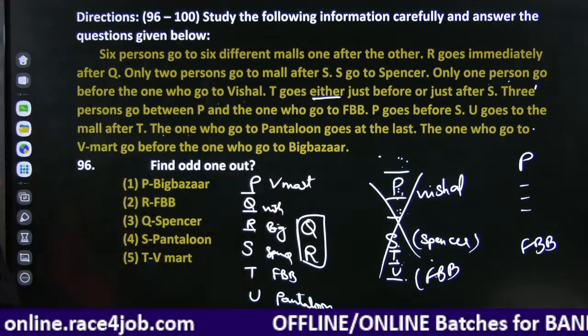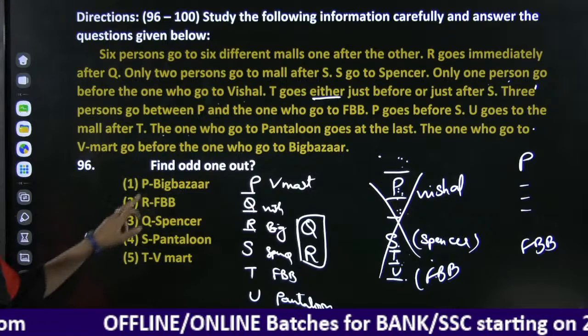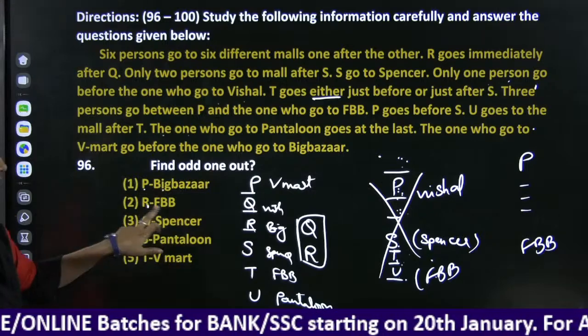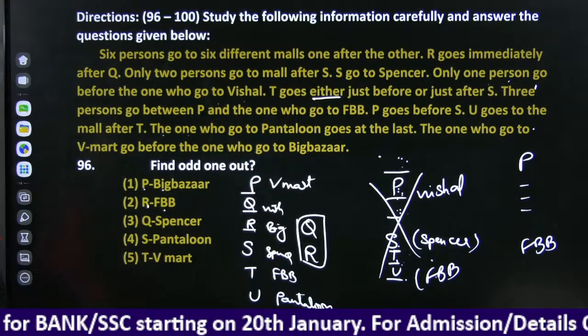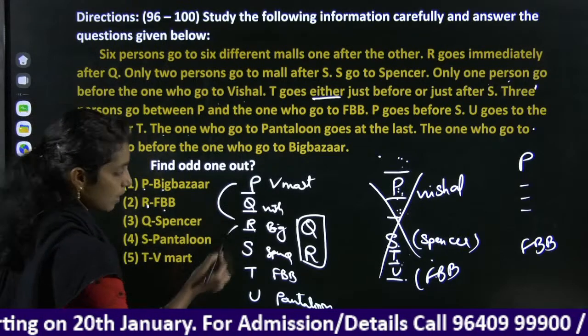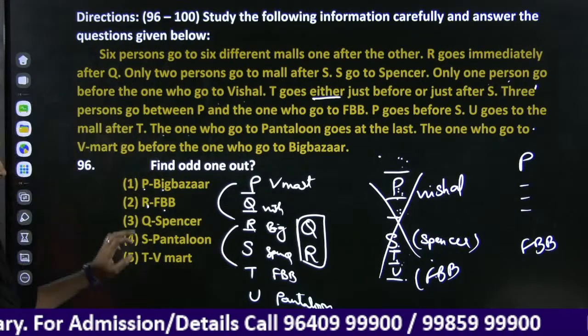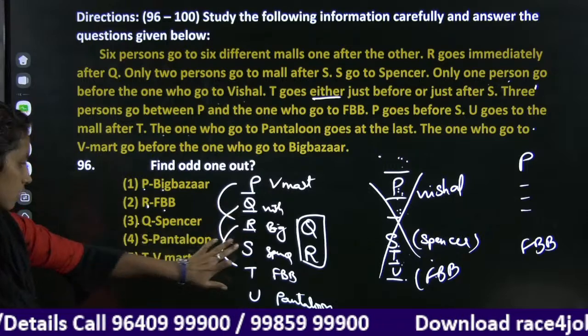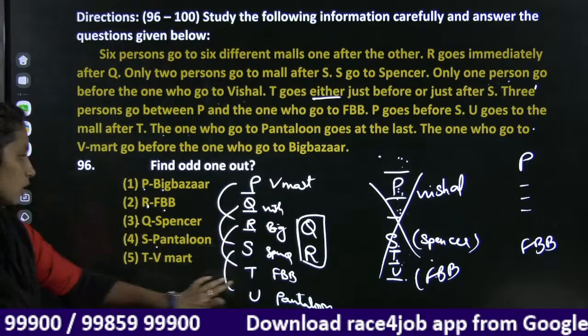Right, this is our puzzle. Find the odd one out. Check it here. P Big Bazaar, R FBB. One person is missing. Q Spencer's. Yes, Pantaloon. T V Mart.